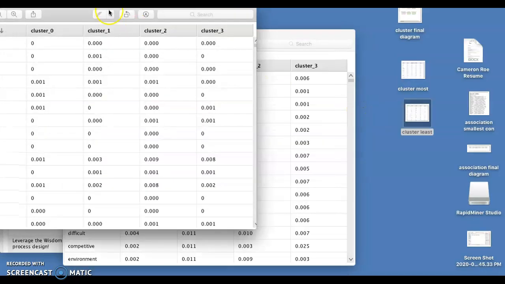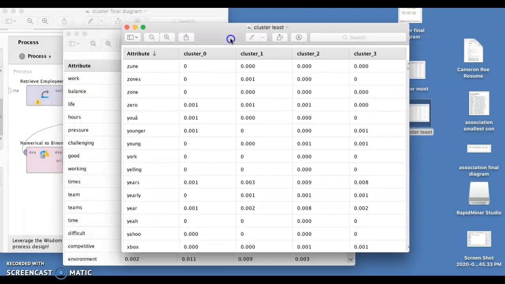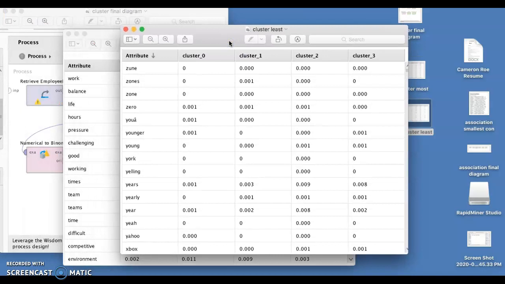And if we come over here and look at the least, it shows me that Zune, which I feel was just a typo in the data set, which I think would be zone and zones, and they're all at pretty much a 1. So their zoning, or the space that they have at work, is not part of the problem that they're feeling.